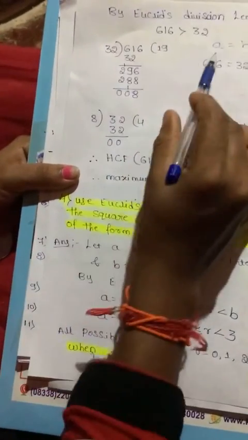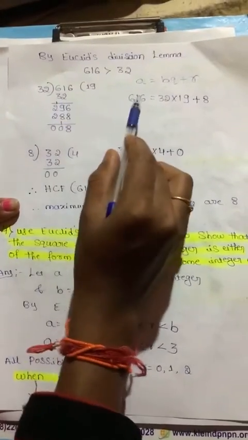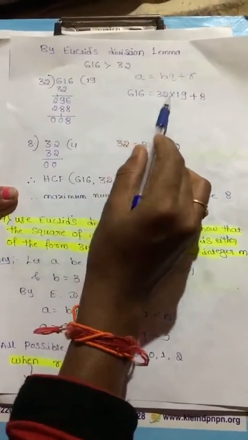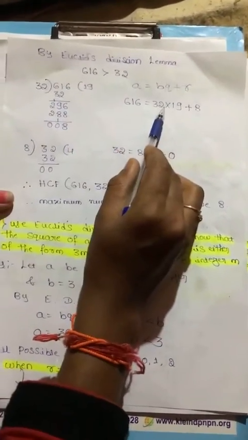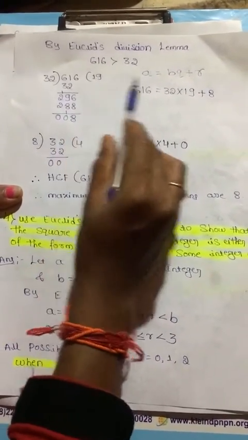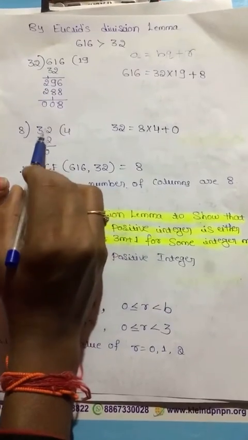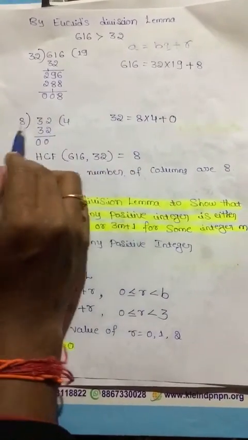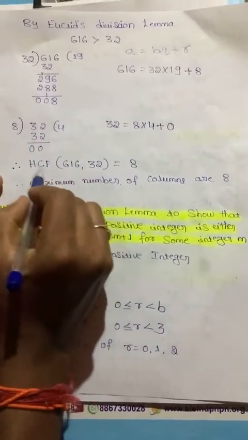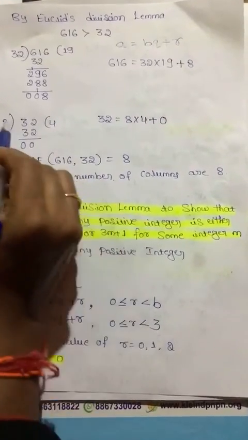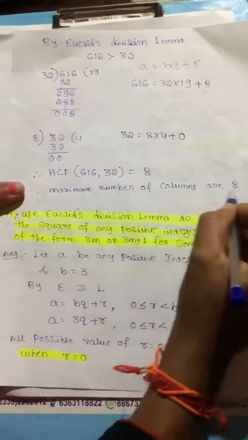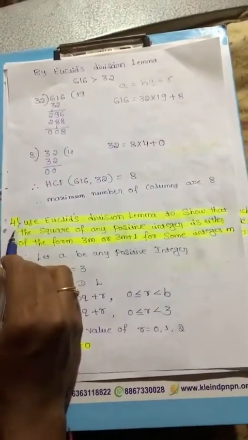Next, we write using Euclid division lemma. Dividend 616 equals divisor 32 times quotient 19 plus remainder 8. Again similarly, 32 equals 8 into 4 plus 0. Therefore, the HCF of these two numbers is 8. Therefore, the maximum number of columns is 8. Next, I will go to the fourth question.